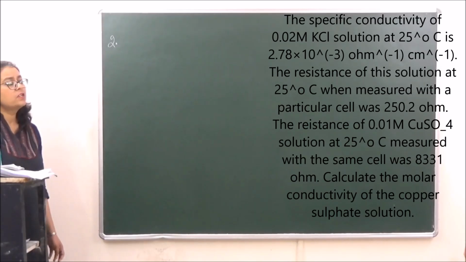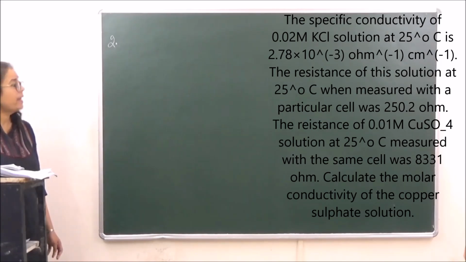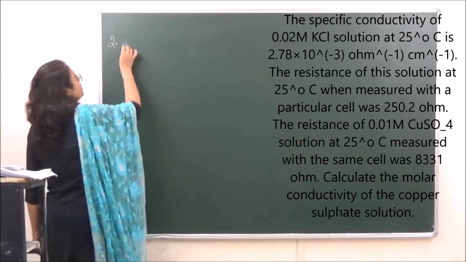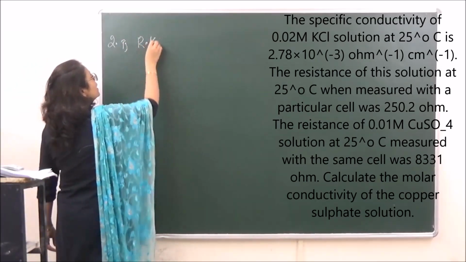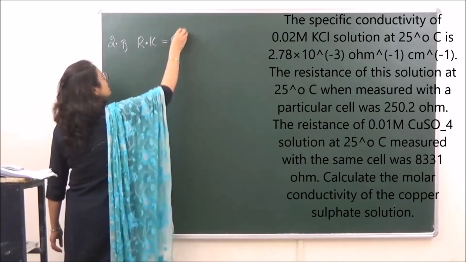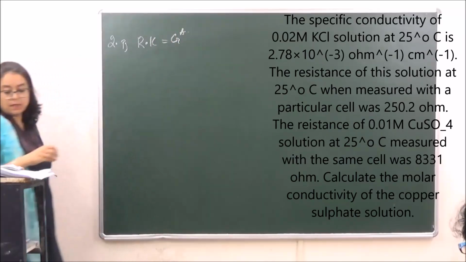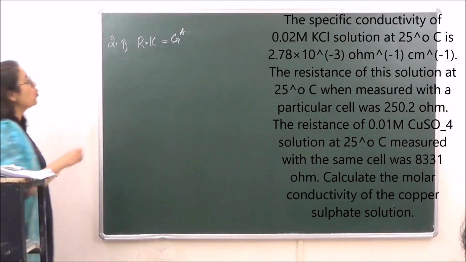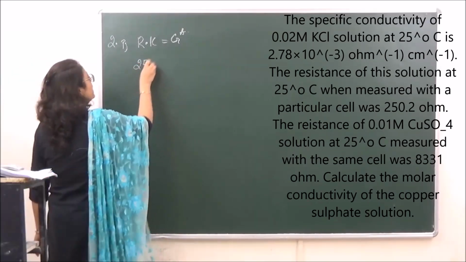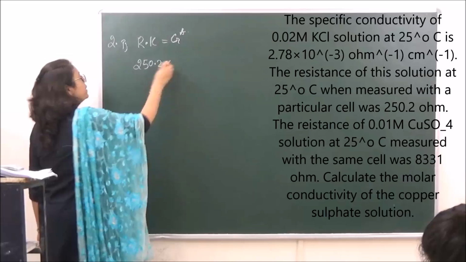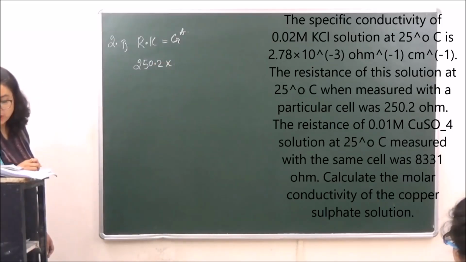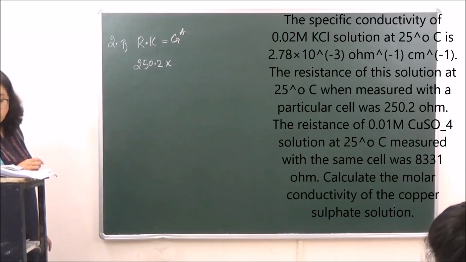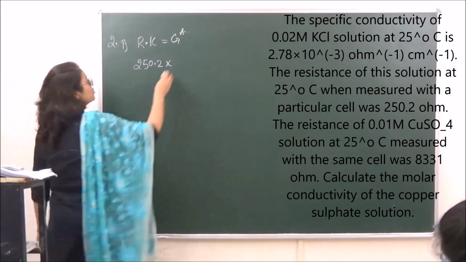In the first step we need to calculate G star, that is the cell constant. Okay, so in the first step we will use our formula R into kappa, that is equal to G star. The resistance given to us in the first thing is 250.2 ohms. So 250.2 into kappa. Kappa given to us is the specific conductivity, 2.768 into 10 raised to power minus 3.